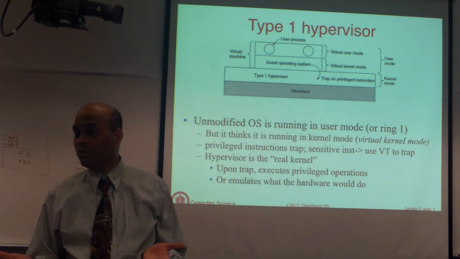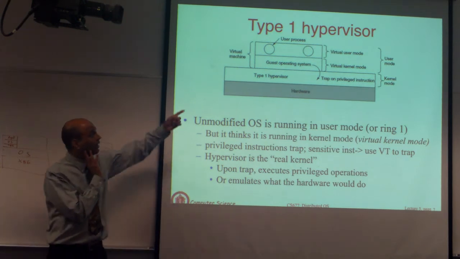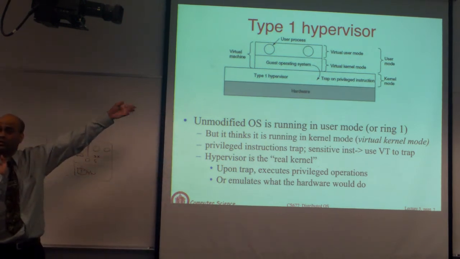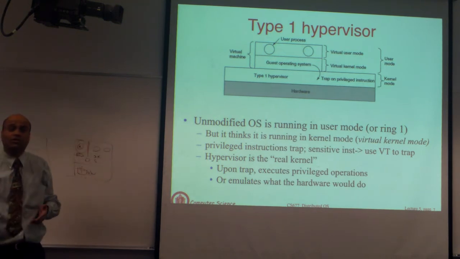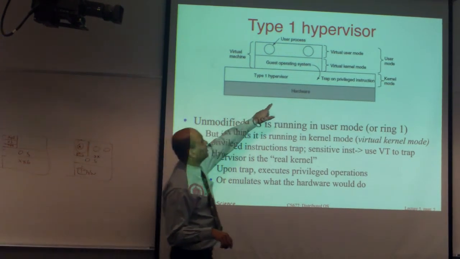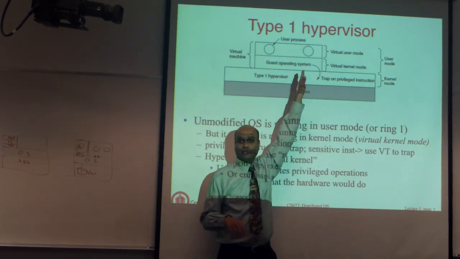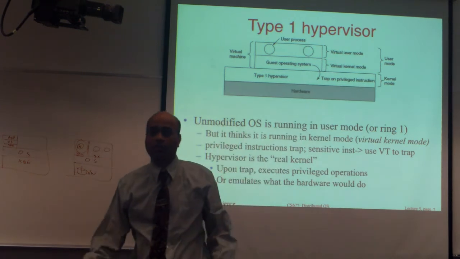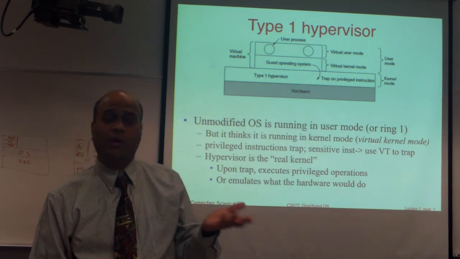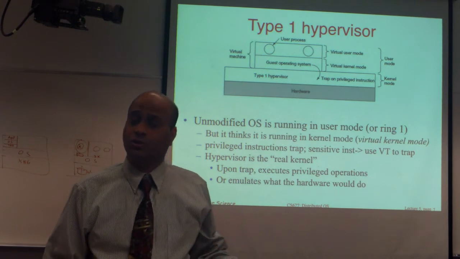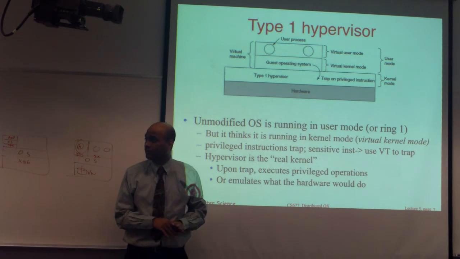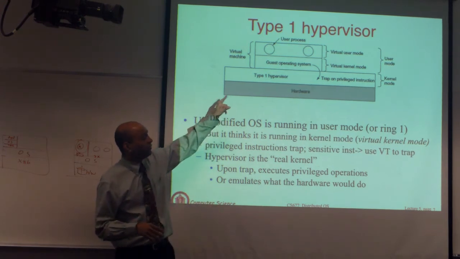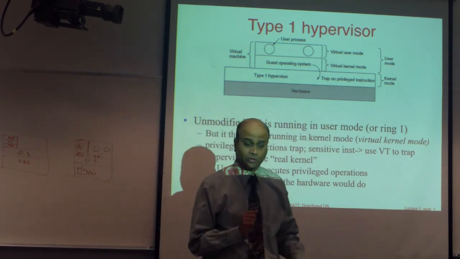So this is how virtualization will actually end up working. You have a guest OS. It will try every once in a while to execute kernel mode instructions. Because it's in user mode, the CPU hopefully will throw a trap. That trap will actually come to the hypervisor. If it's I/O instructions, you'll go to I/O on behalf of the guest OS. If it's memory management, change page tables, the hypervisor will do it on behalf of the guest OS, and so on and so forth. So this will only work if whenever you execute those kernel mode instructions, you cause a trap.